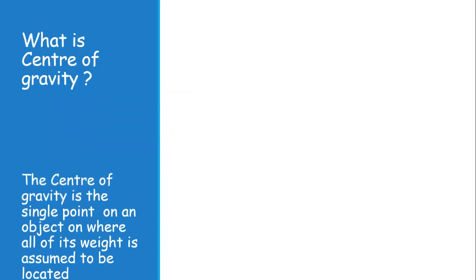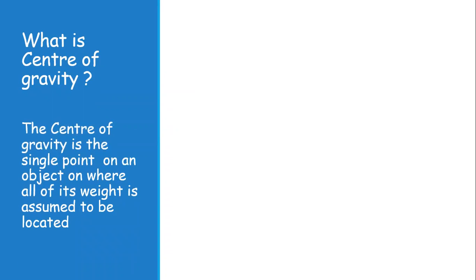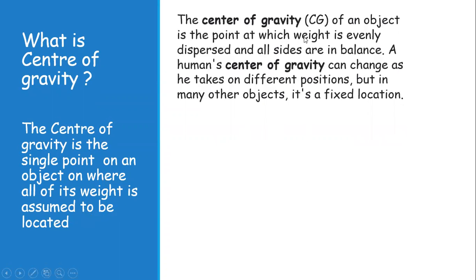So first, what is center of gravity? By definition, the center of gravity is the single point on an object where all of its weight is assumed to be located. Now, what is the meaning of that? The center of gravity, written as CG, of an object is the point at which the weight is evenly dispersed and all sides are balanced.